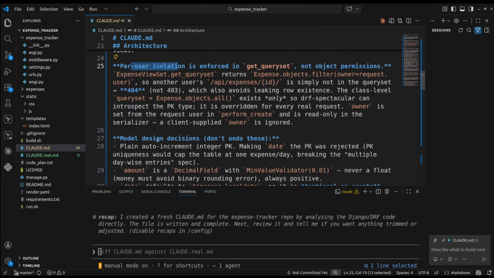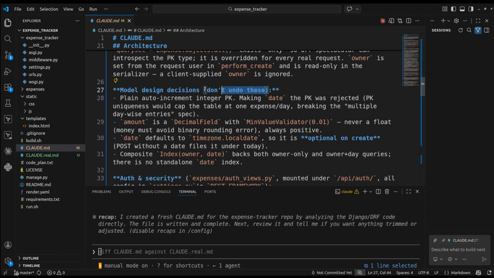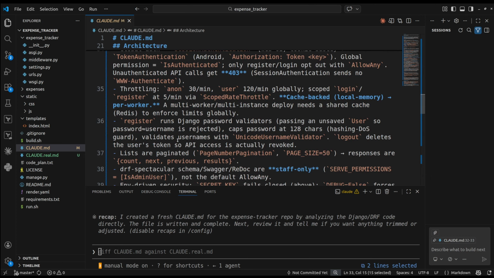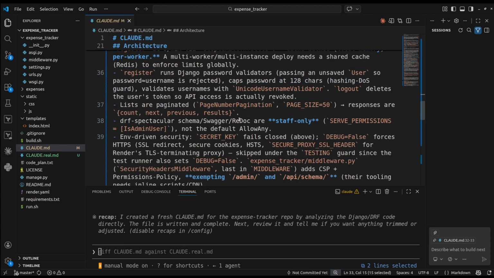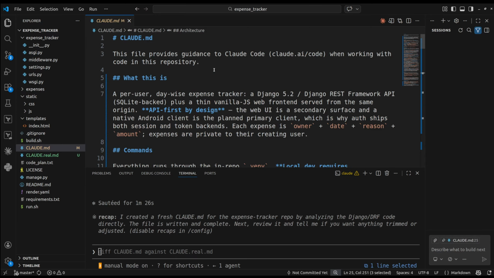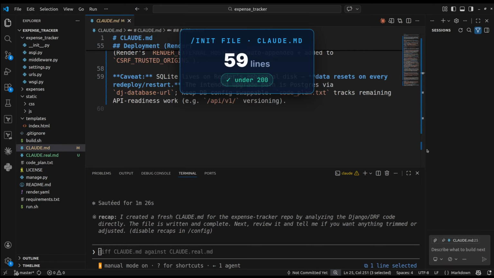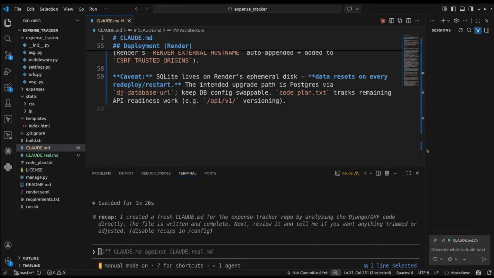And we also have the design decisions which should not be reverted, and there is a bunch of security and auth related stuff. So overall it is telling me what the code is, and that is the real use of Claude.md, which is covering the gather step of our agentic engineering loop. So one quick thing, remember the 200 line rule in its file. So this is very well under 200 and it has far more judgment. So this was never about writing more and making the Claude.md a bigger file. It's about having the right things.